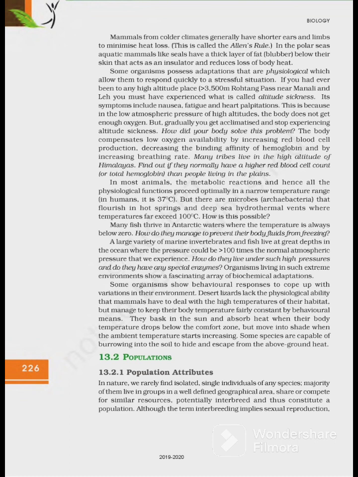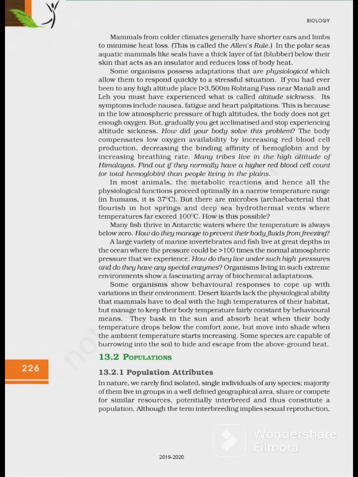In most animals, the metabolic reactions and hence all the physiological functions proceed optimally in a narrow temperature range. In humans, it is 37 degrees Celsius. But there are microbes, archaebacteria, that flourish in hot springs and deep sea hydrothermal vents where temperature far exceeds 100 degrees Celsius. How is this possible? Many fish thrive in Antarctic water where the temperature is always below zero. How do they manage to keep their body fluids from freezing?